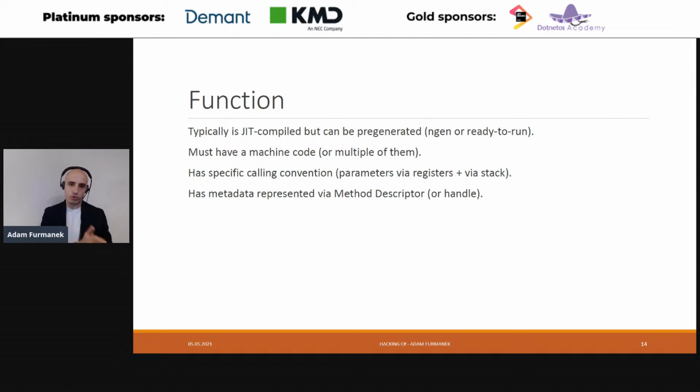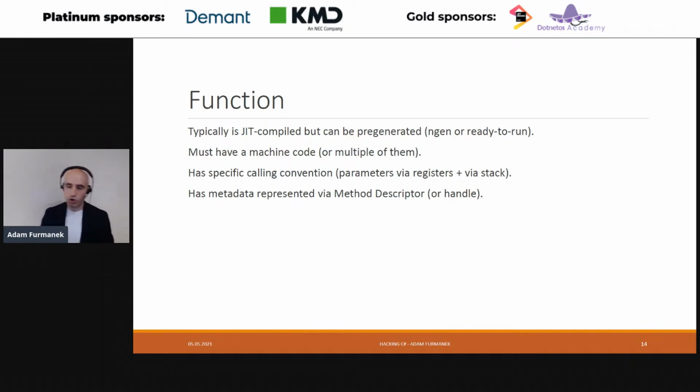So it is compiled only when it's needed. Whenever we start the application, most of our methods are not yet compiled to machine code. Only when we start calling these methods do they get compiled by the JIT compiler. The thing is, we can do this in advance in the so-called ahead-of-time compilation manner, and the tools for that are called NGen in .NET Framework or ReadyToRun in .NET Core later on. So generally, a function needs to be compiled most of the time twice. First from C# to intermediate language, and then from intermediate language to the machine code.